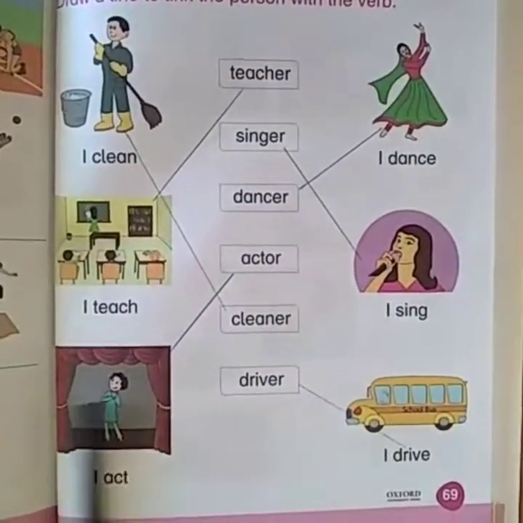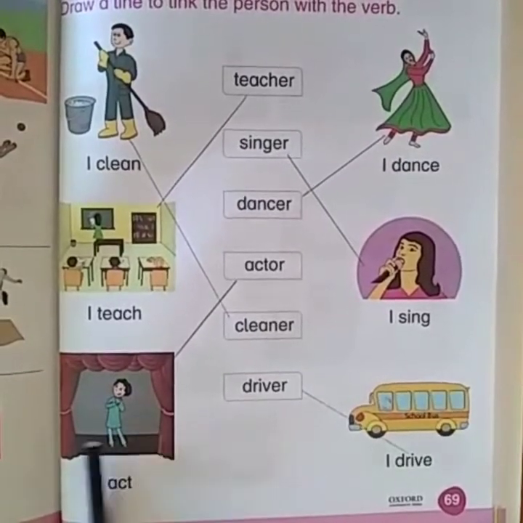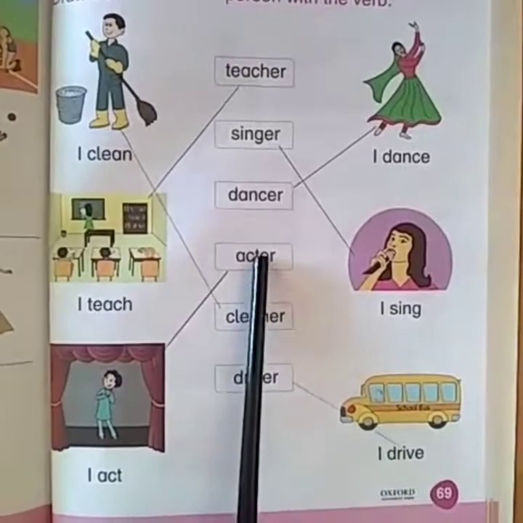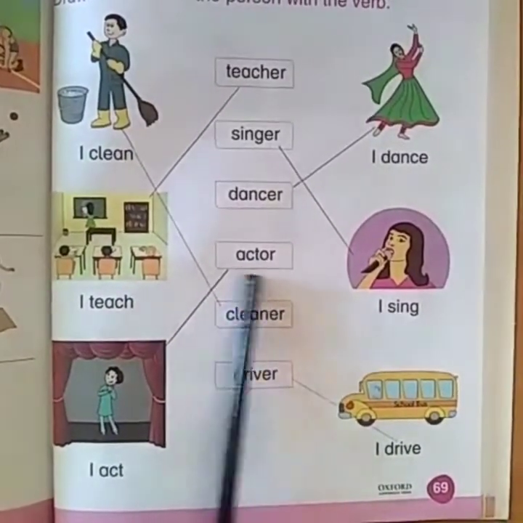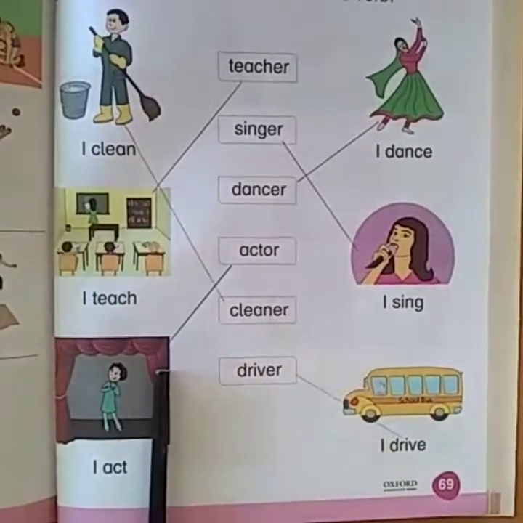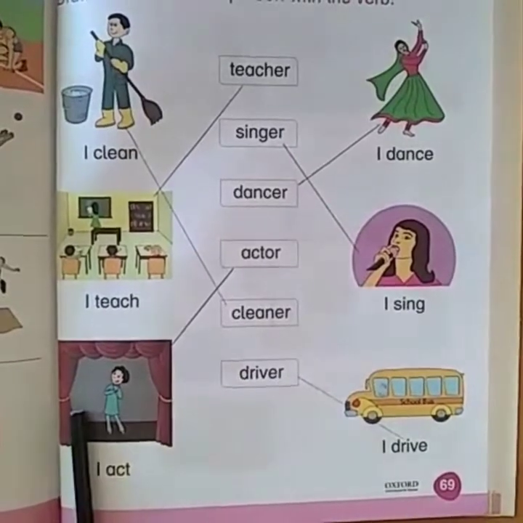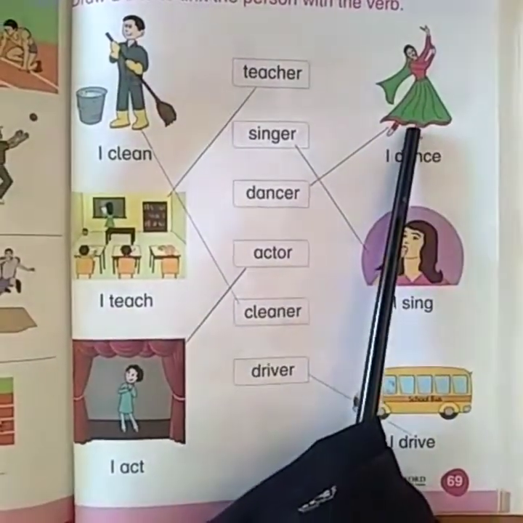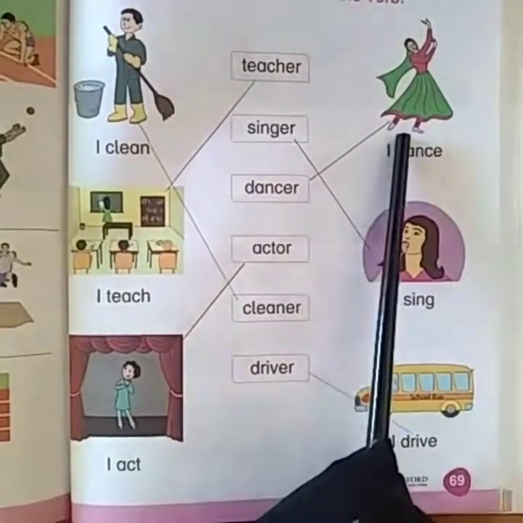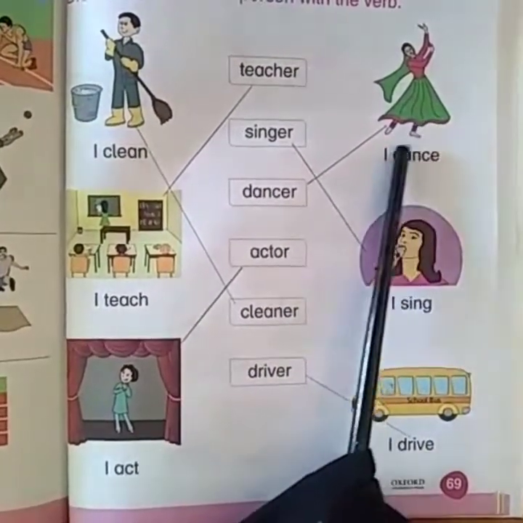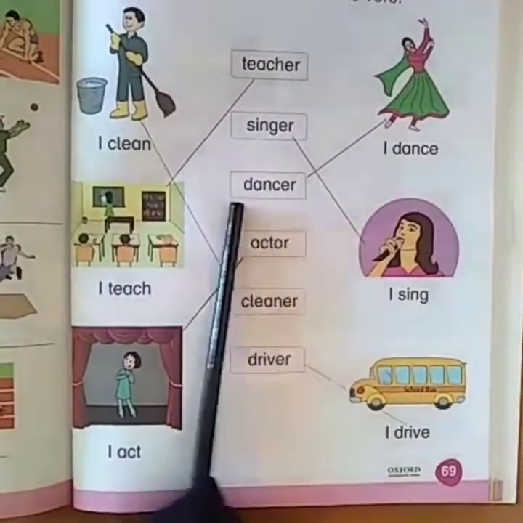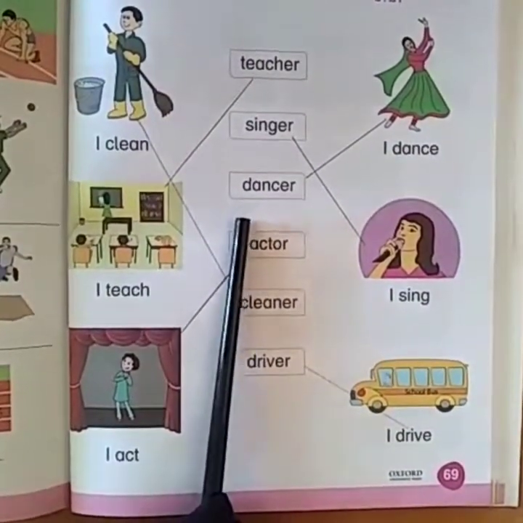now here in this picture, what are they telling? Acting. I act. You have to draw a line with the correct word, actor. Actor is acting here. Okay. Now, in this way, what is she doing? Dancing. So she is a dancer. So you have to draw a line to this word, dancer.